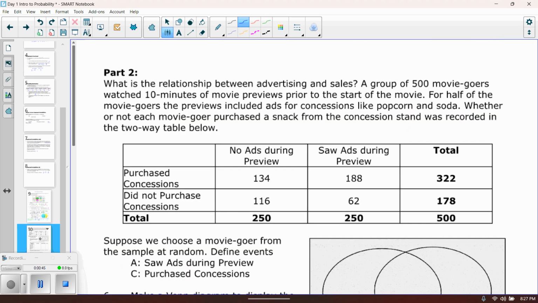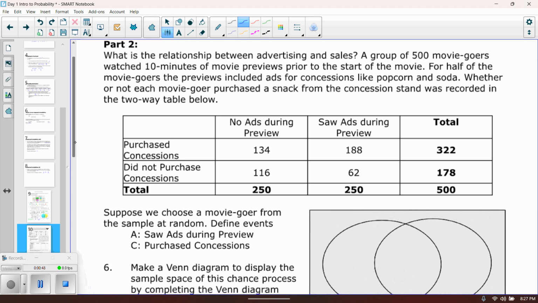So part 2, what is the relationship between advertising and sales? A group of 500 moviegoers watched 10 minutes of movie previews prior to the start of the movie. For half of the moviegoers, the previews were not only previews, but they included ads for concessions like popcorn and soda. Whether or not the moviegoer purchased a snack from the concession stand was then recorded in the two-way table below. So it sounds to me like somebody's trying to figure out whether showing previews that had concessions in it made people want to go buy concessions or not.